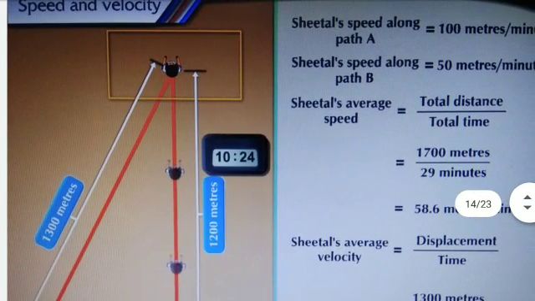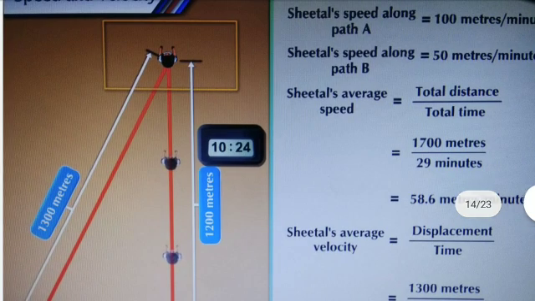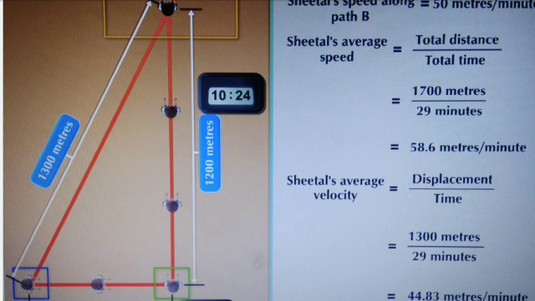Now, we learned the previous example of Shital and Sangita. Now we are going to use that example to find out their speed and velocity. What was that example? Shital and Sangita want to go to school. But Shital first went to Sangita's house and then both are going to school.